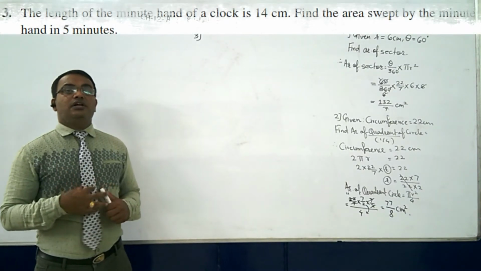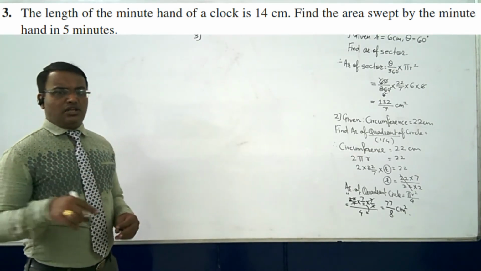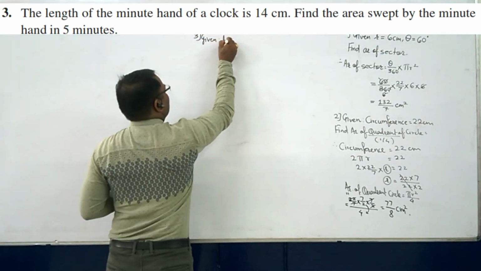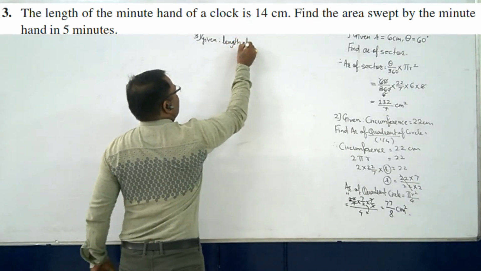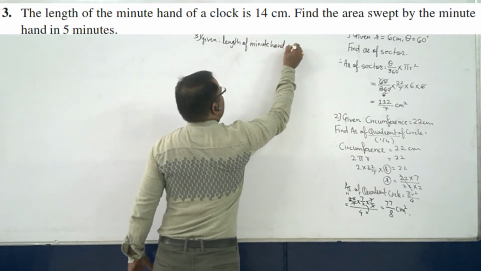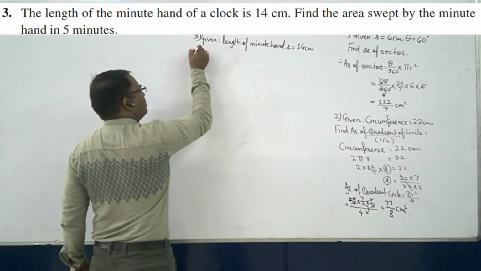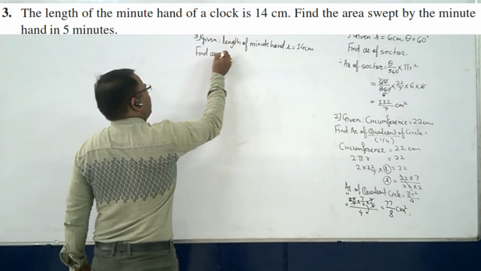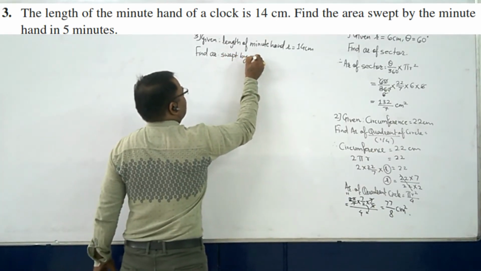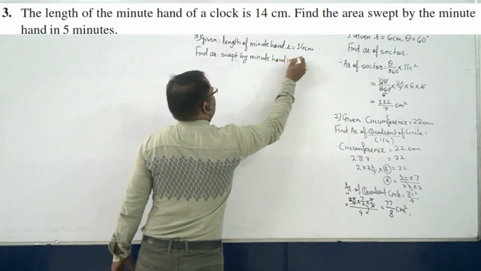The length of the minute hand is what? 14 centimeters. So if you look at the watch, it is circular. So here we will go ahead like this. Given that the length of the minute hand, that is r, is equal to 14 centimeter. What do we have to find out? Find the area swept by the minute hand in what? 5 minutes.